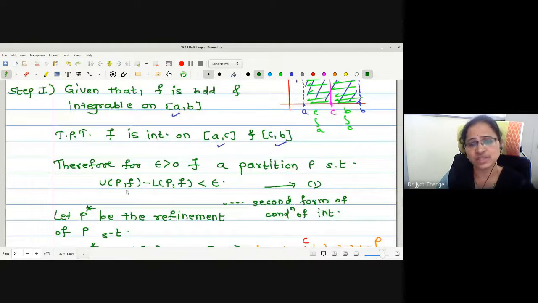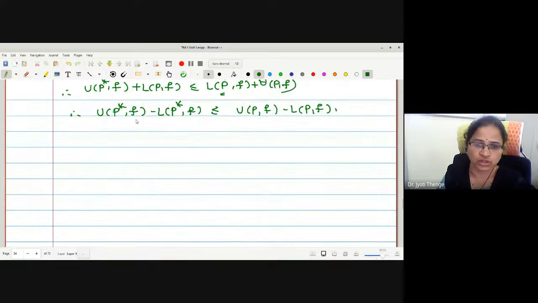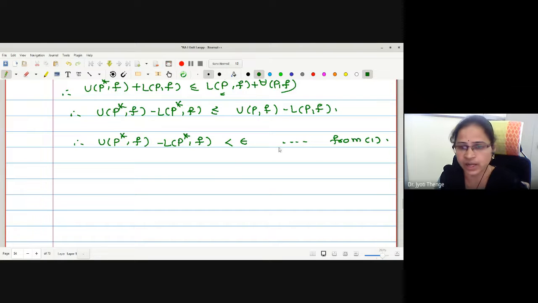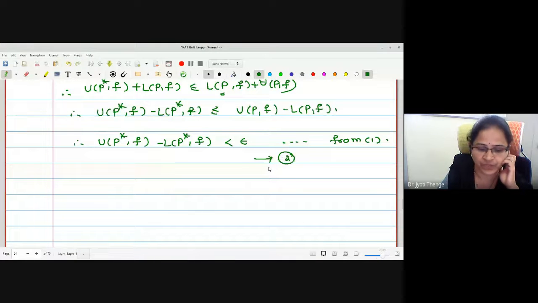By equation number 1, this is less than epsilon because the function is integrable on the closed interval AB. Can I write here UP star F minus LP star F? Shall I write strictly less than epsilon? And the reason is from statement number 1. Let me call it statement number 2. What is the meaning then?